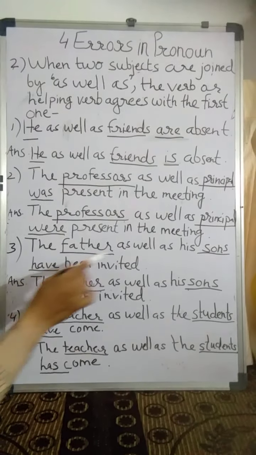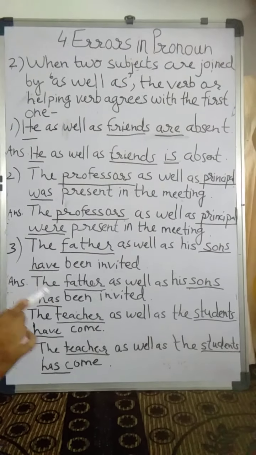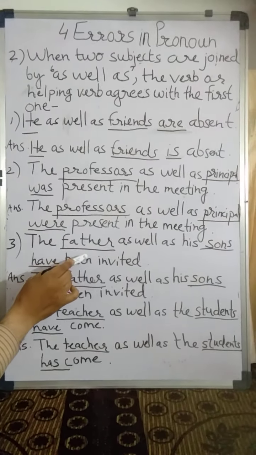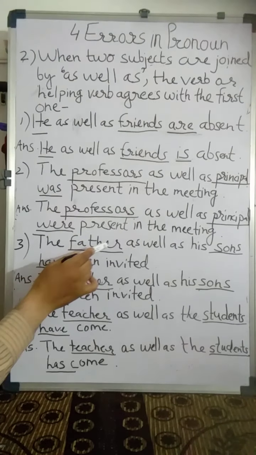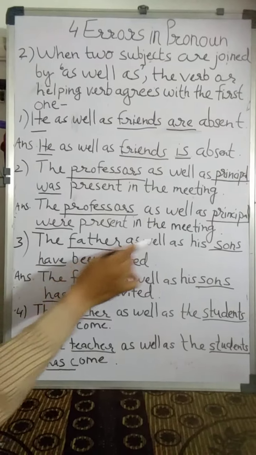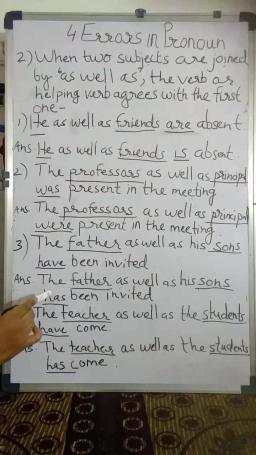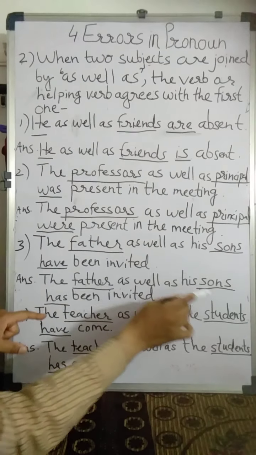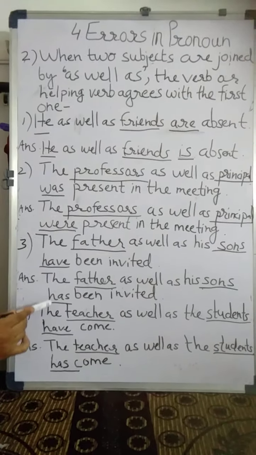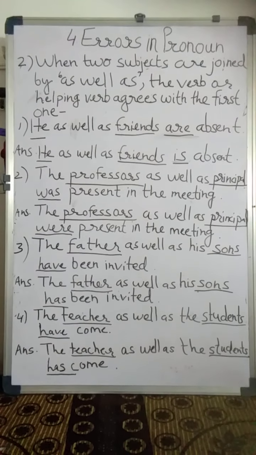Example number 3. The father as well as his sons have been invited. The father is the singular first subject, sons second, have is plural. But according to the rule of as well as, the verb agrees with the first subject. The correct answer is the father as well as his sons has been invited, due to father being the first subject.